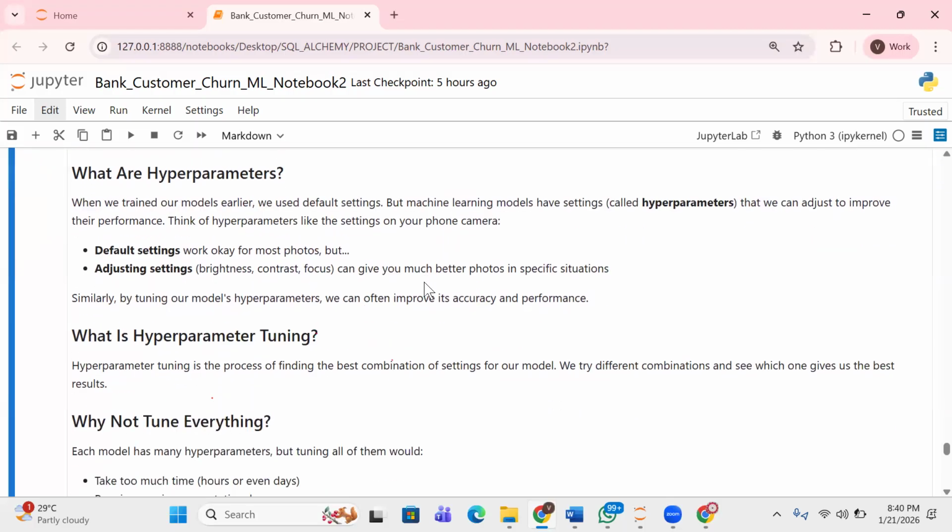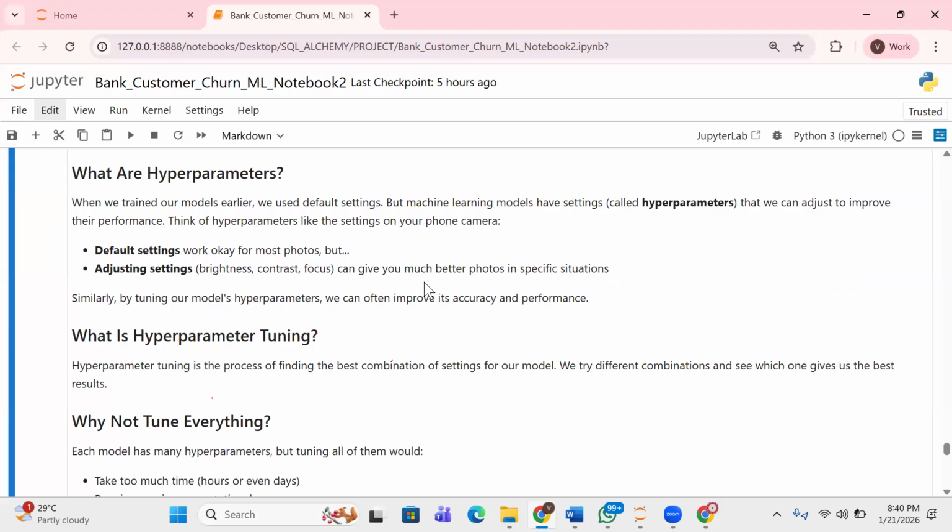So when you say hyperparameter tuning, what it means is you're finding the best value for each of the hyperparameters. Before now we looked at functions; they are parameters.